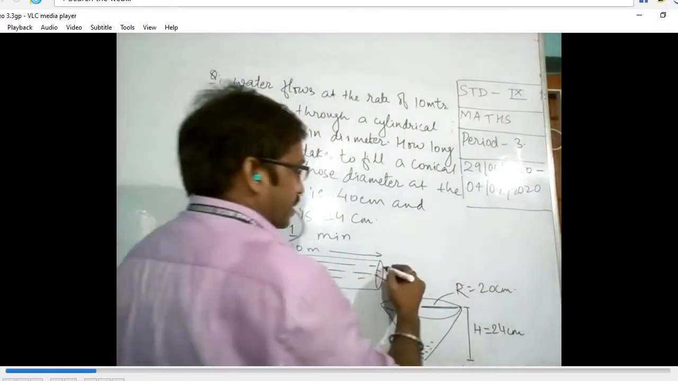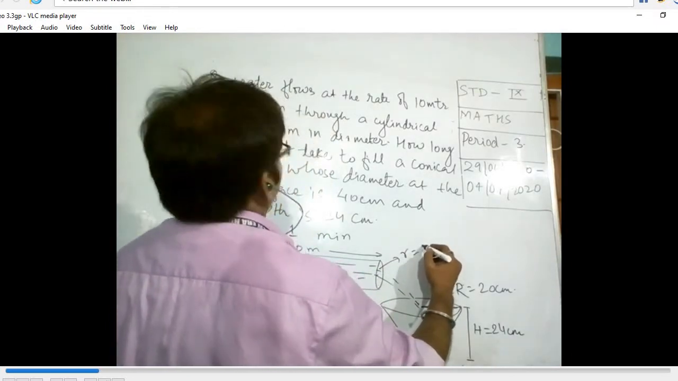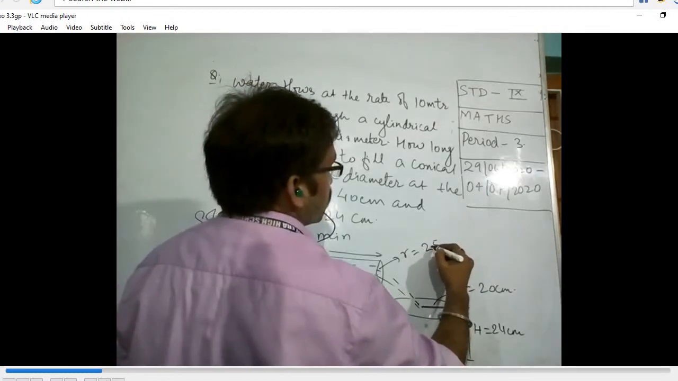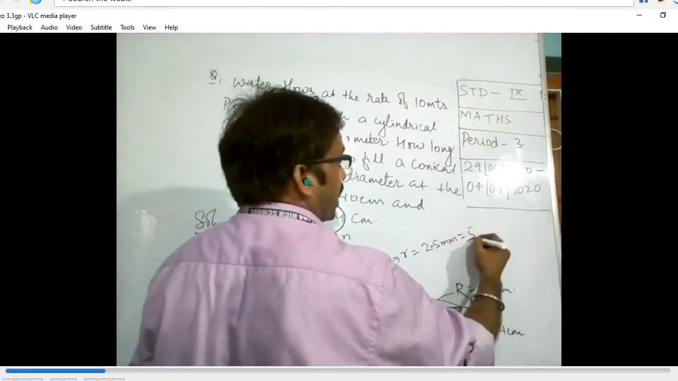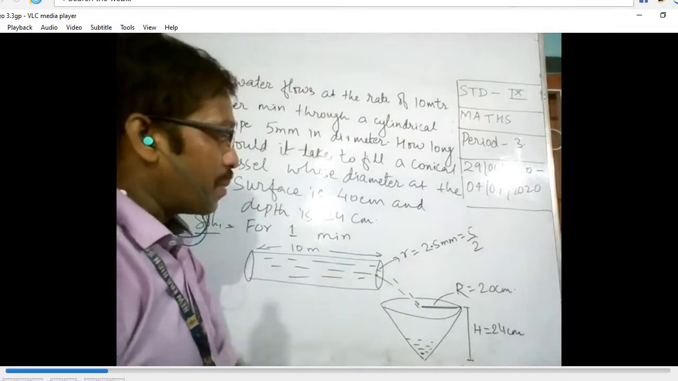From this pipe, the small radius is given as 5 mm. That is 2.5 mm, that is equal to 5 by 2. So 2.5 mm is given.